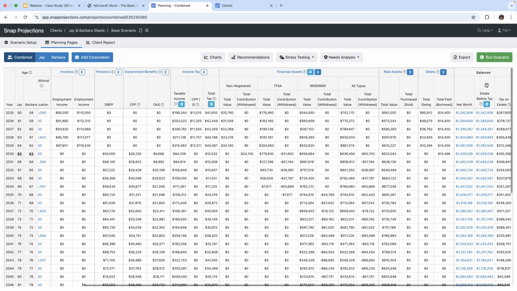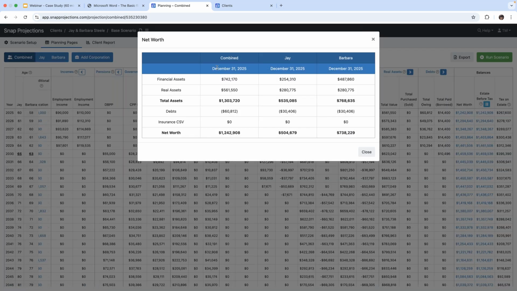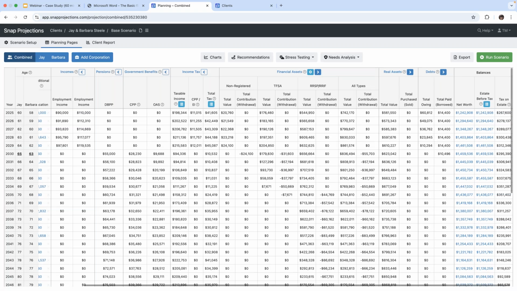And then we have our balances columns. So we've got a net worth balance, and we've got an estate before tax balance, and then the tax on the estate. Now, if you click on these two, you will receive a summary table. So I'm going to start with the net worth summary table. Again, there are 3 columns to this, so we'll look at combined for now. As of December 31st, it shows us what the financial assets are, the real assets, the total assets. It shows us the debts, and then it tells us what the client's net worth is at the end of that period. And then moving on to the estate before tax summary.